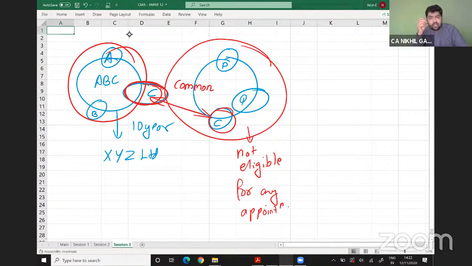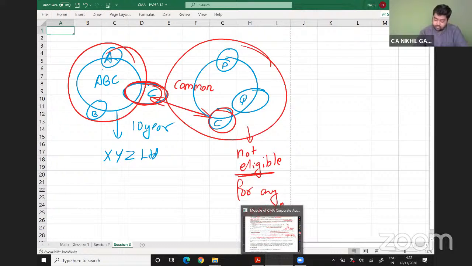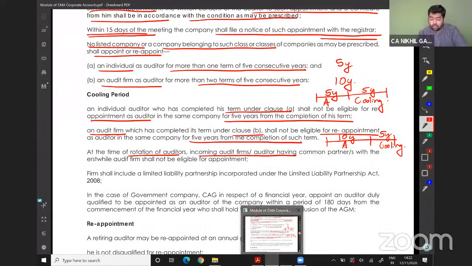See, again I'm repeating this part. ABC are the partnership firm. They have done the audit for 10 years. After 10 years, there is a cooling period of 5 years. So XYZ Limited wants to appoint P, Q, and C. Since firm PQC has a common partner, C, they will also not be eligible for appointment.